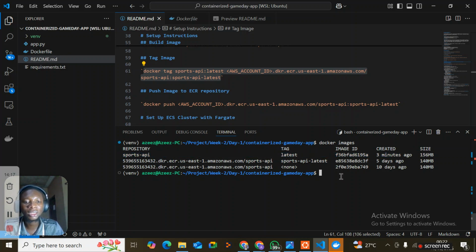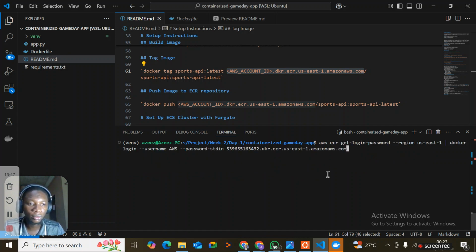So we need to tag it with the URL of the ECR repository before we push it. If we don't do that, with the full repository name, from my account ID here up to the full URL of the ECR repository, then the image will not be recognized by ECR when we try to push it. So that is why we need to tag the image before pushing.